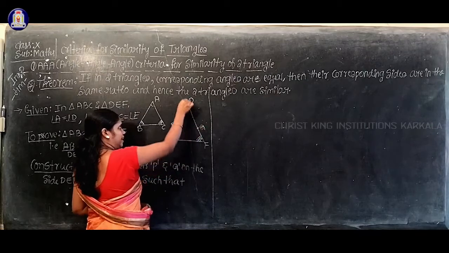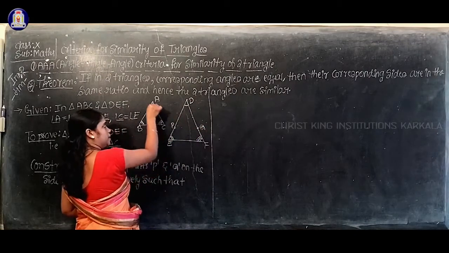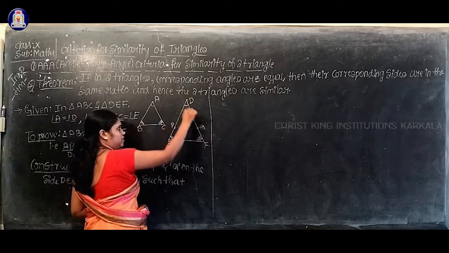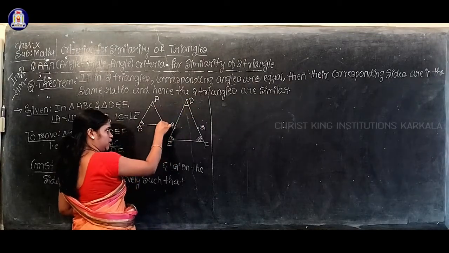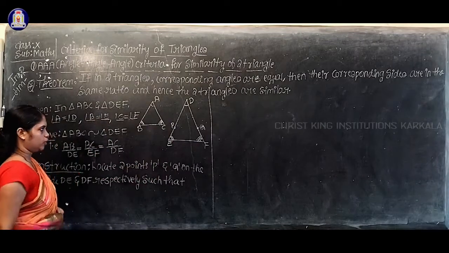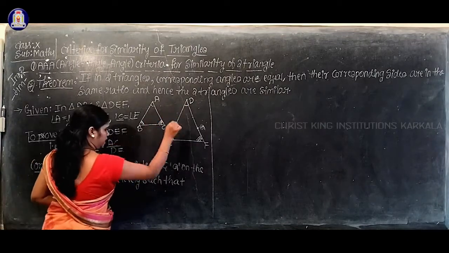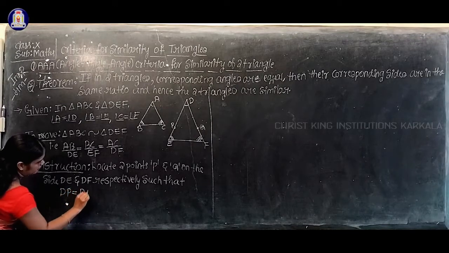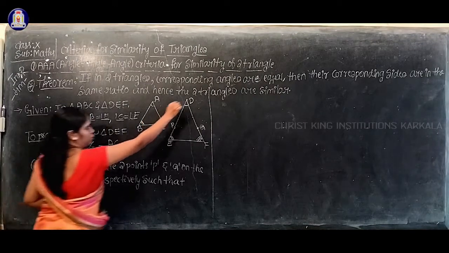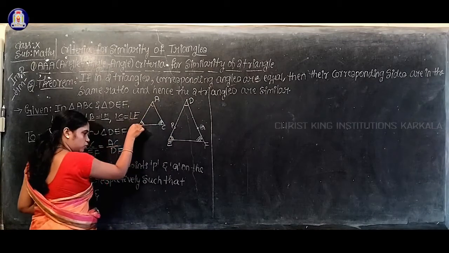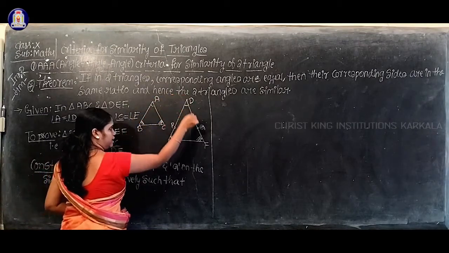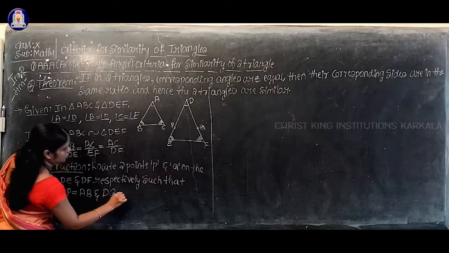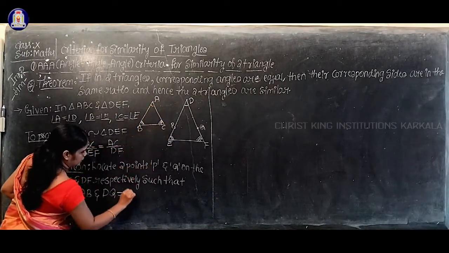Such that the length of DP must be equal to the length of AB, and the length of DQ must be equal to the length of AC.